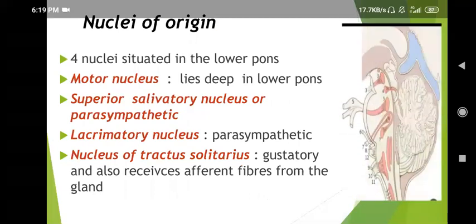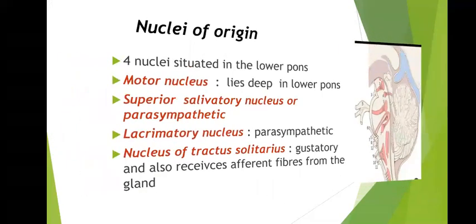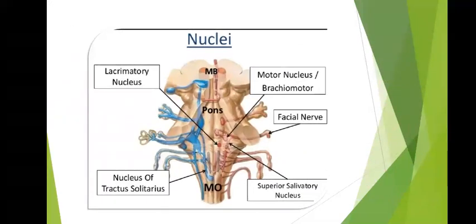Nuclei of origin. There are four nuclei situated in the lower pons. The first is the motor nucleus, which lies deep in the lower pons. Second is the superior salivatory nucleus, which is parasympathetic. And the third is the lacrimatory nucleus, which is also parasympathetic. And the fourth is the nucleus of tractus solitarius, which carries gustatory fibers and also receives afferent fibers from the gland. In this picture, we can see the lacrimatory nucleus, nucleus of tractus solitarius, motor nucleus, and the superior salivatory nucleus.